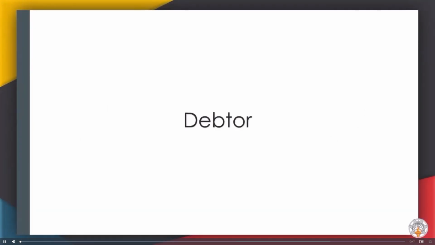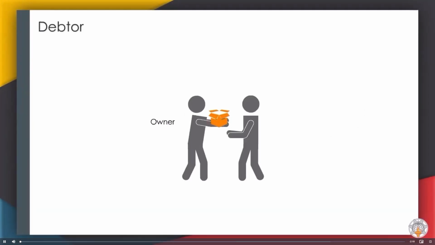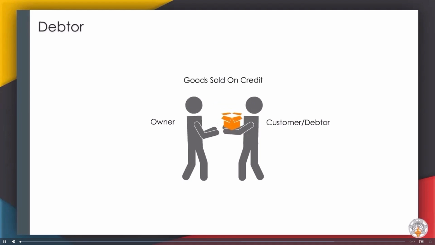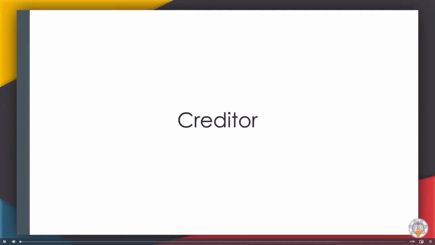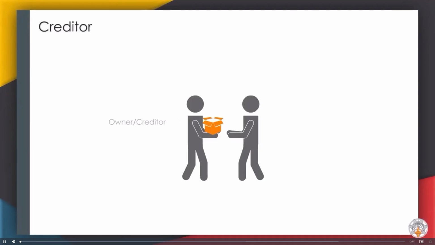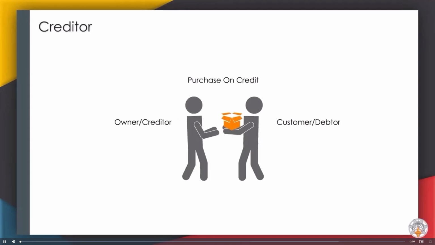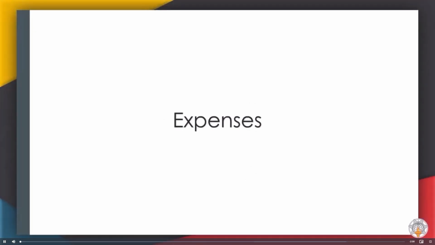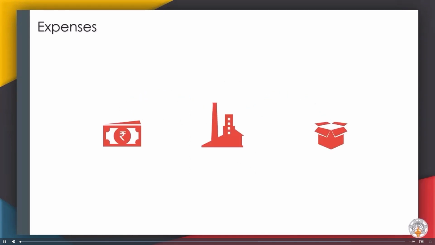Debtor. This is a person to whom goods are sold on credit. Creditor. This is a person from whom goods are purchased on credit. Expenses. This is the amount spent on production of goods.